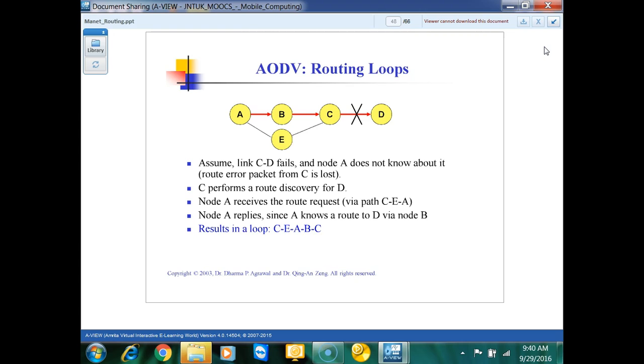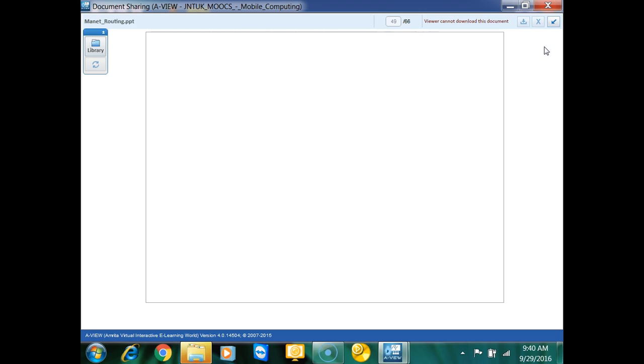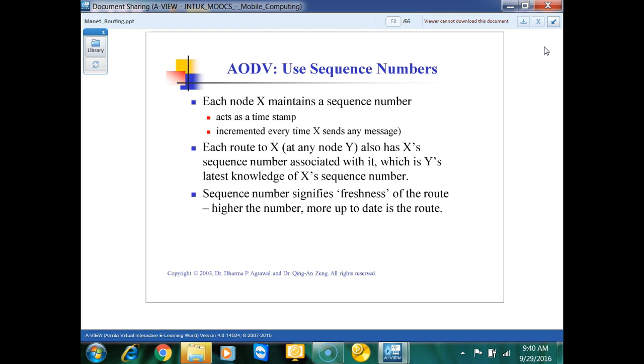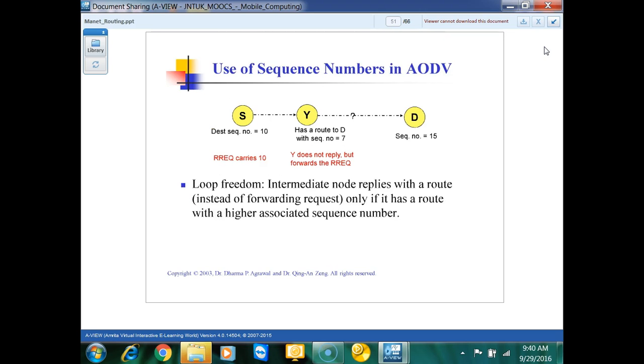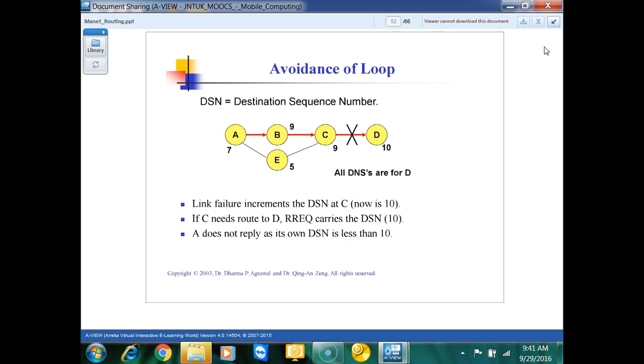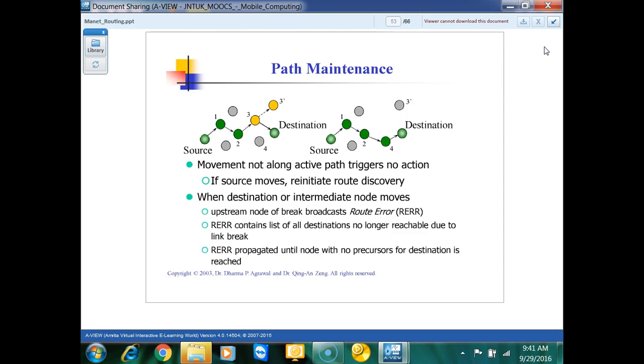So that was our problem. We are getting loops when there is a link problem. But how are we going to resolve it? We are going to resolve it with the help of sequence number. We update the sequence number as soon as we get new packets, and that resolves the looping problem. We can actually avoid the loop problem. Any questions on that side?